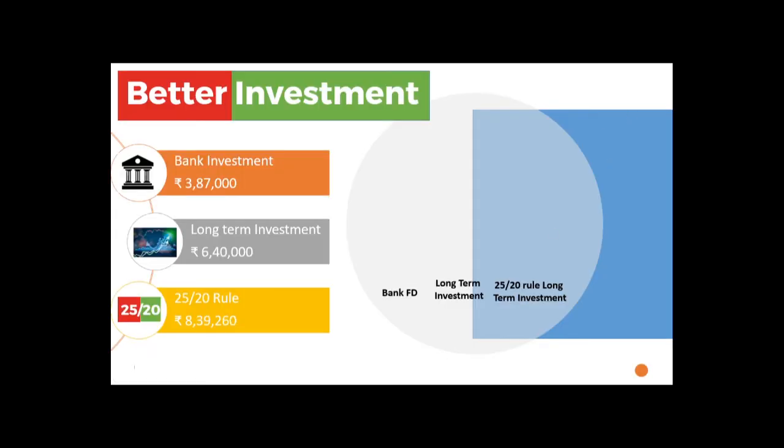Now let's compare the different investment options which we have. Bank investment would yield us 3,87,000. Long-term investment would give us 6,40,000, which is almost 2 times. And 25 by 20 true long-term investment would yield us 8,39,000. It is 2 lakh more profit than long-term investment. So I would suggest you guys to follow the 25 by 20 rule.